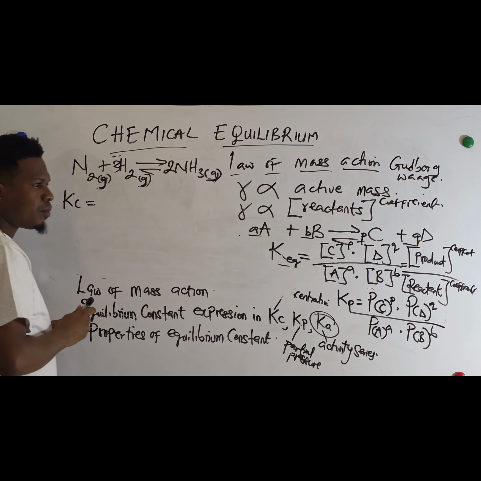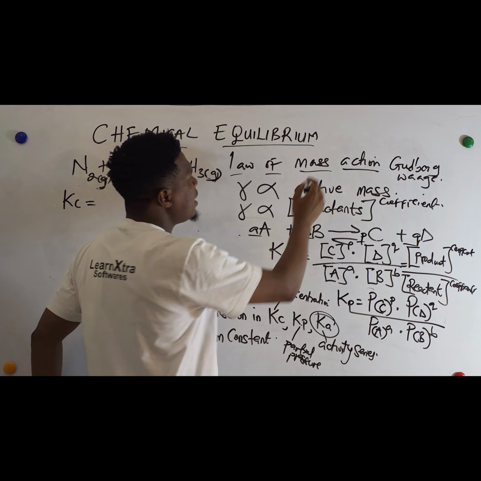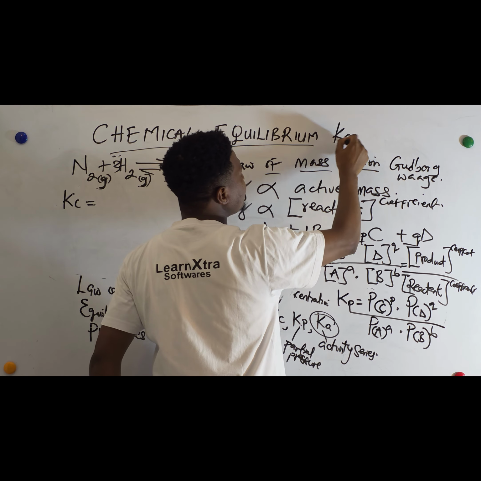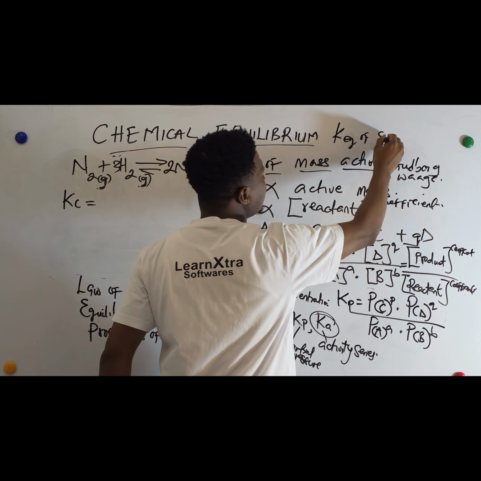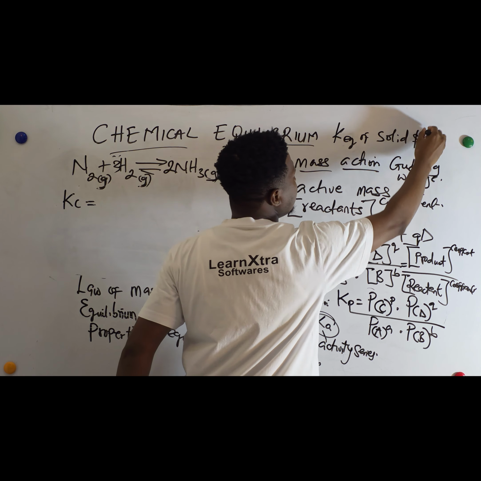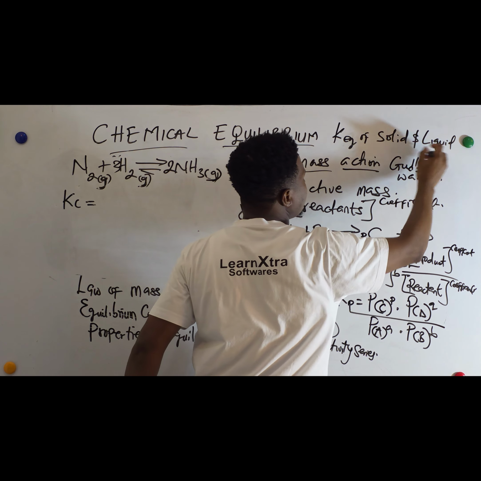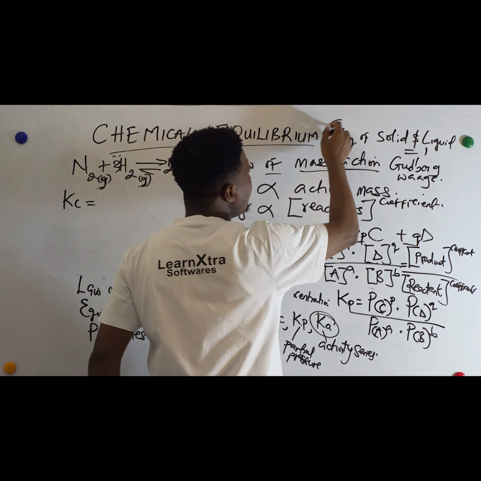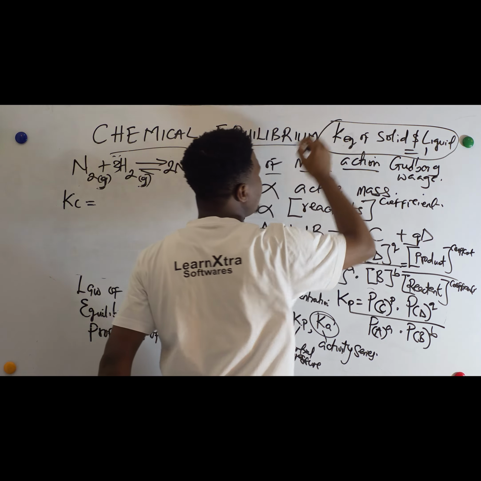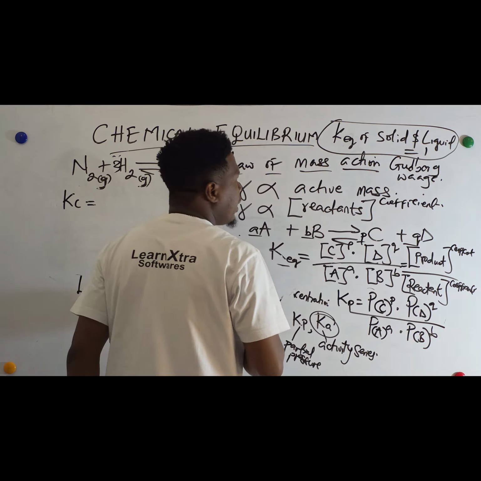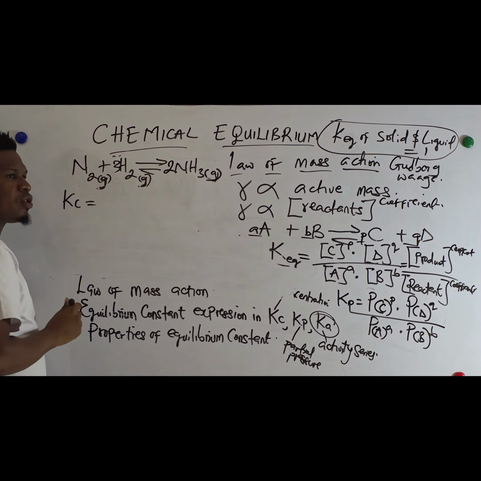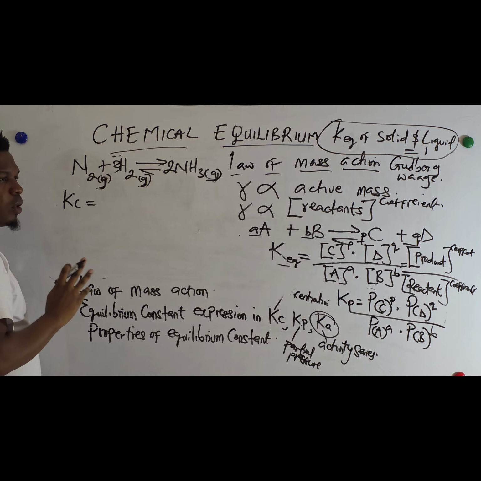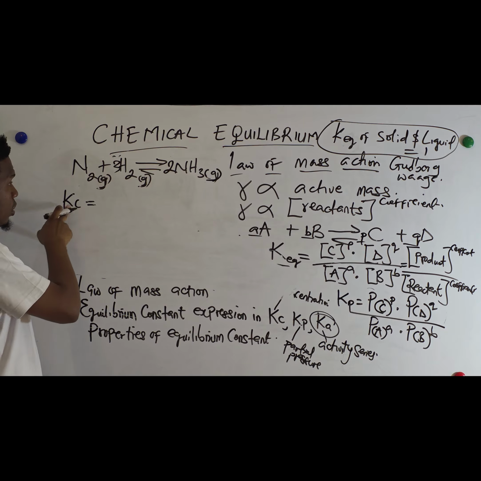So now, equilibrium constant. The equilibrium constant of solid and liquid is equal to 1. So with that respect, I will check if any of these are in solid or liquid state. None are in solid or liquid, so we can write the equilibrium constant in terms of concentration, Kc.